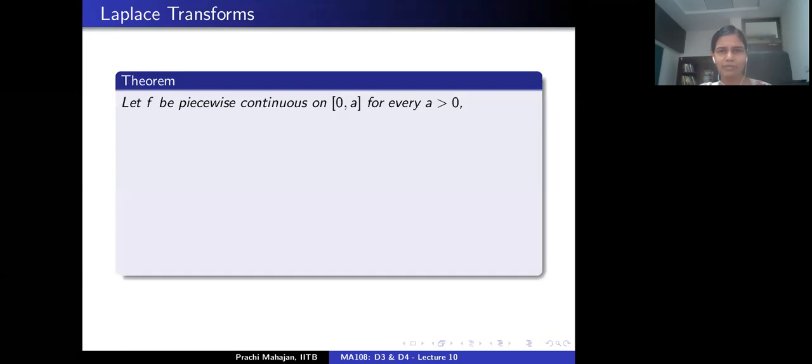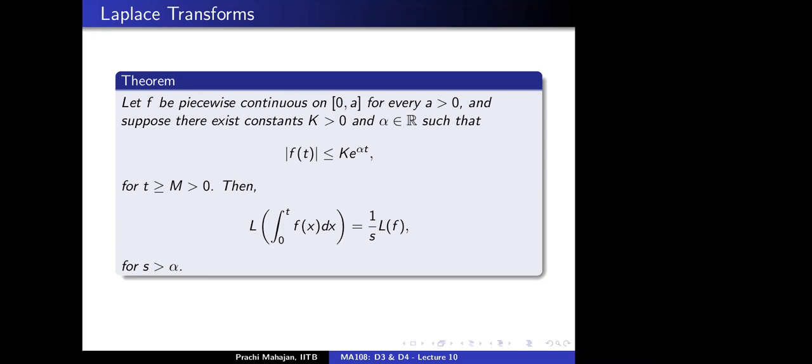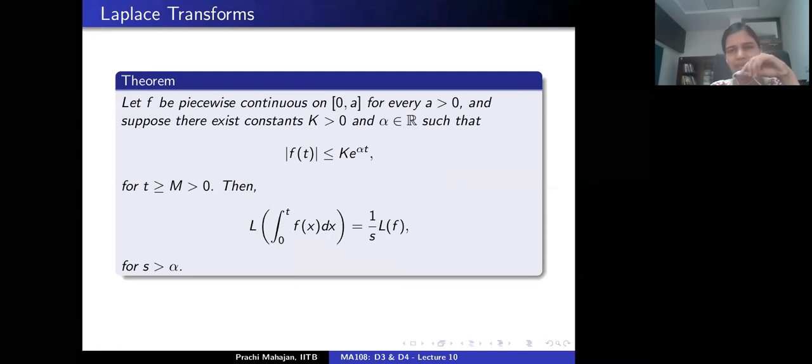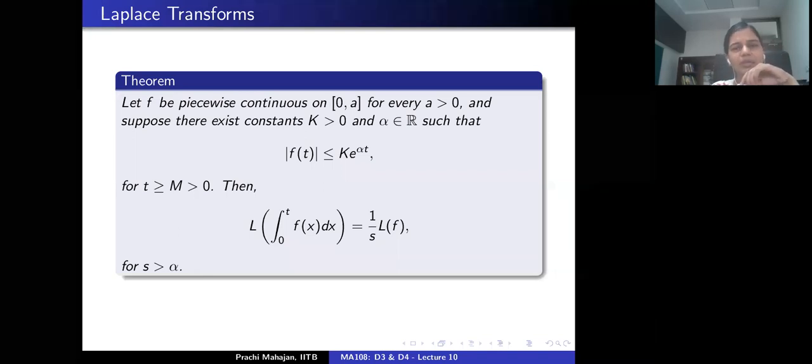All right, so what do I have to say next? Let me see. The next theorem connects the Laplace transform of the integral of f to the Laplace transform of f. So let's see, when does all of this make sense? Suppose that f is piecewise continuous on the interval 0 to a for every a positive, and suppose that f is of exponential order alpha, which means that there are certain constants k, alpha, m satisfying this inequality.